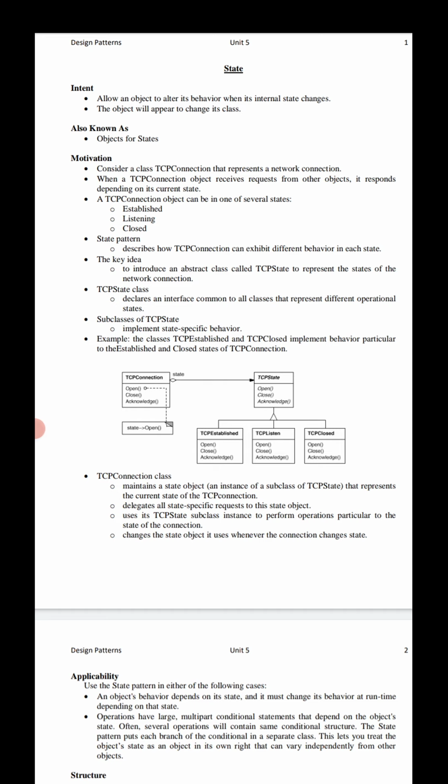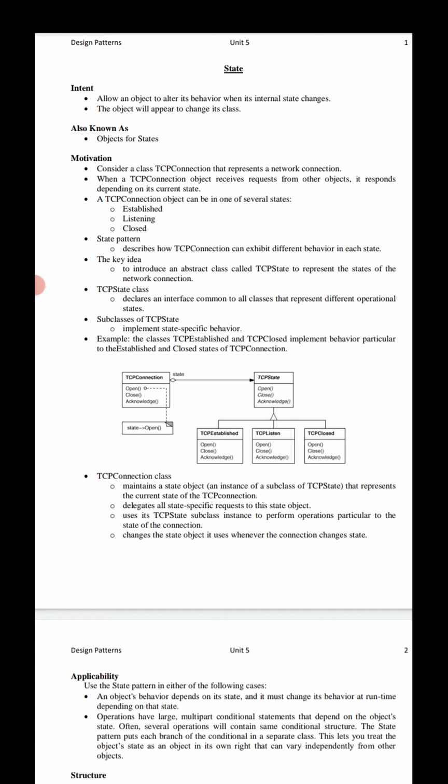The class TCP connection delegates all state specific requests to this state object. The TCP connection class uses an instance of its TCP state subclass. We want to perform particular operations according to the particular state of the connection.